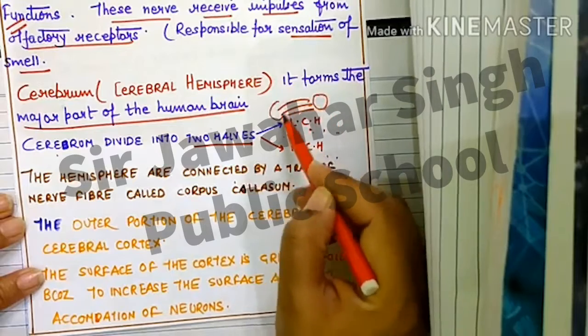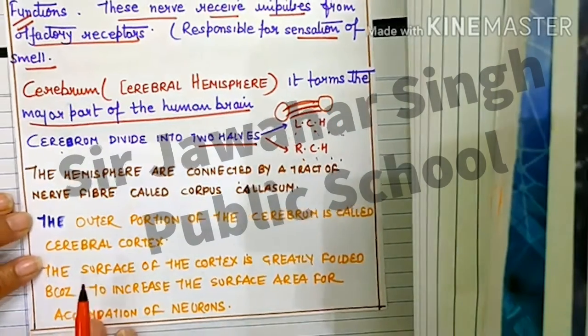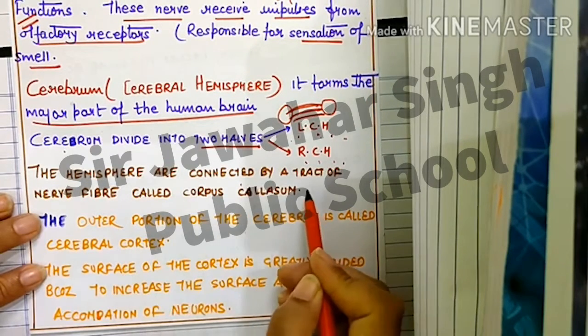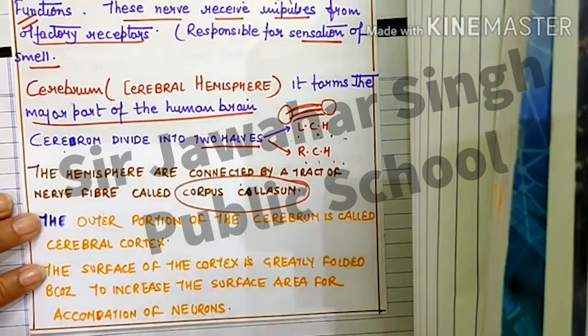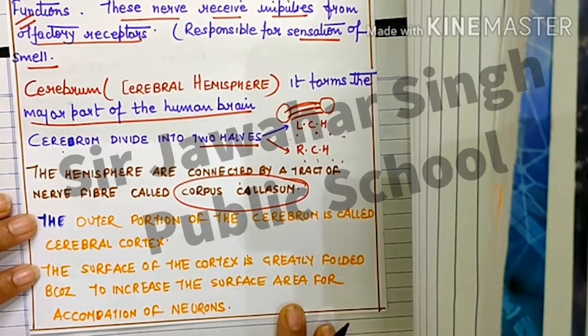How are these two parts connected? They are connected by a tract of nerve fiber, and this tract of nerve fiber is known as the corpus callosum.